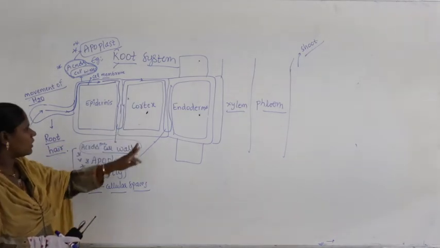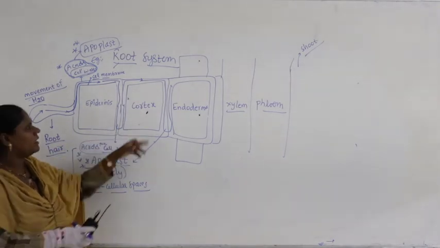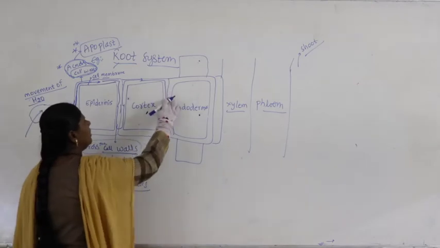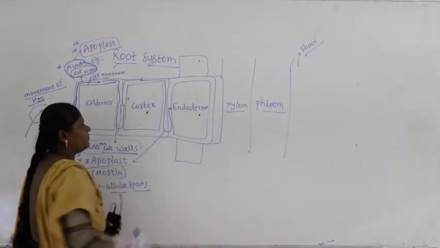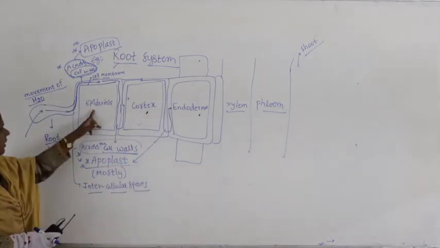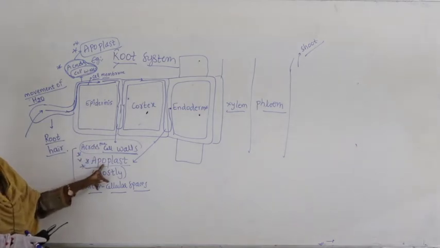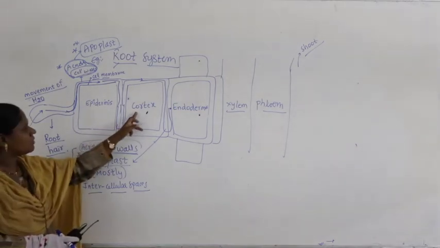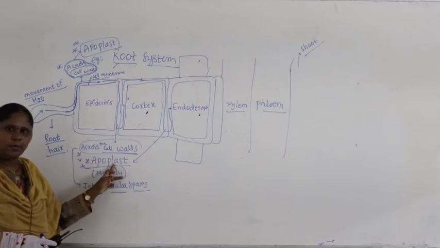Within the cortex also it follows epiblast. Then here it enters into the endodermis. That means in the epidermis what occurs is epiblast. In the cortex also what occurs is called epiblast.